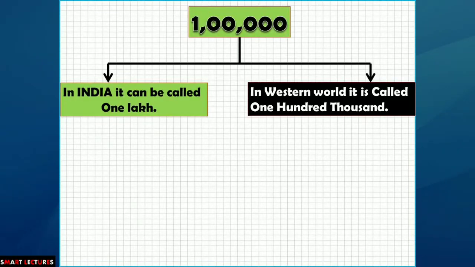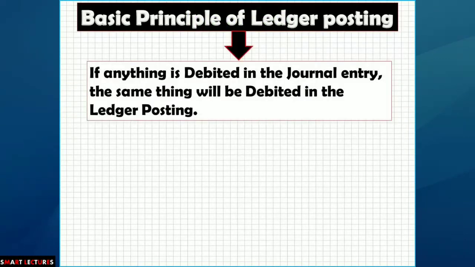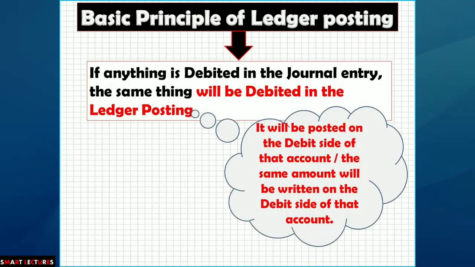And one thing more, I would like to remind you about the basic principle of ledger posting. If anything is debited in the journal entry, it means the same thing will be debited in the ledger posting. When I say that it will be debited in the ledger posting, it means it will be posted on the debit side of that account, or the same amount will be written on the debit side of that account.